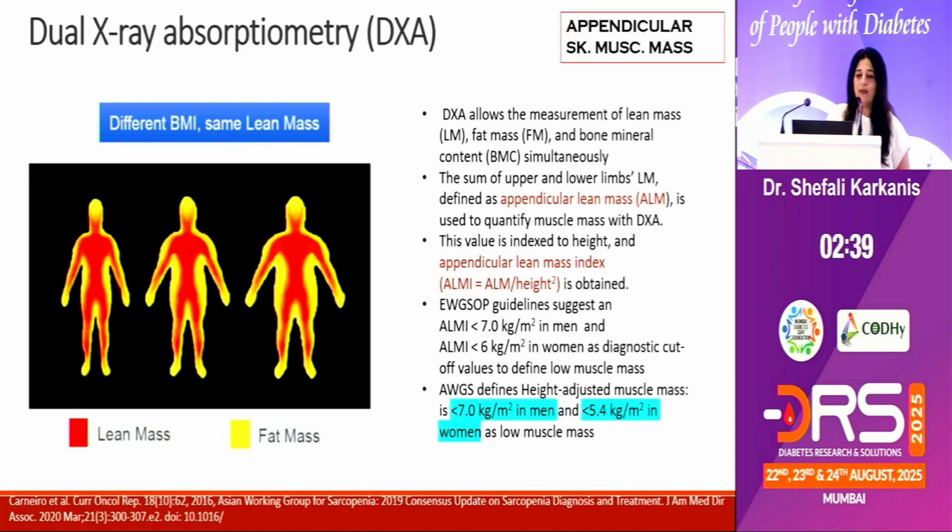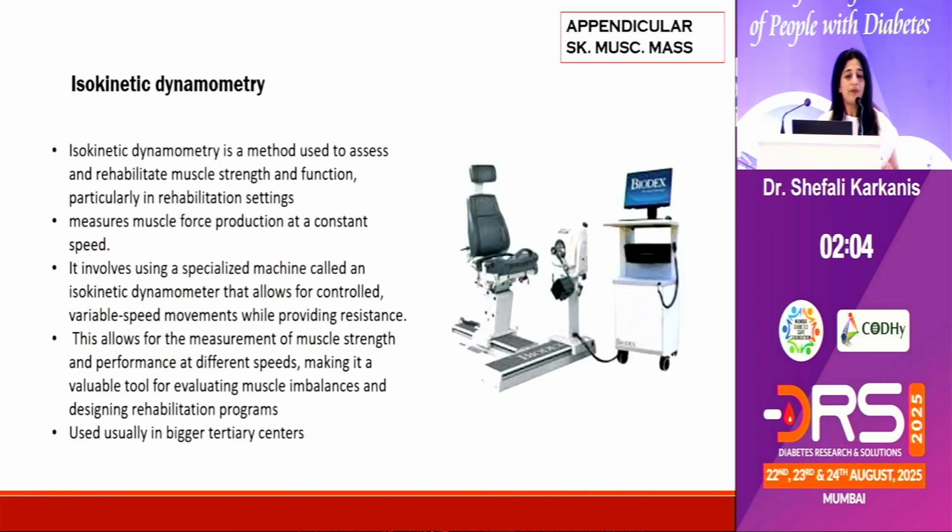Then comes specialized investigations. DEXA, of course, is the gold standard because we all know that different BMI may have the same lean mass. Similarly, the same BMI may have different lean mass. So DEXA gives you a good idea about the overall picture, and if you calculate the appendicular lean mass and index it to the height, then you get height-adjusted muscle mass, the cutoff of which is less than 7 kg per meter square in men and 5.4 kg per meter square in women as low mass.